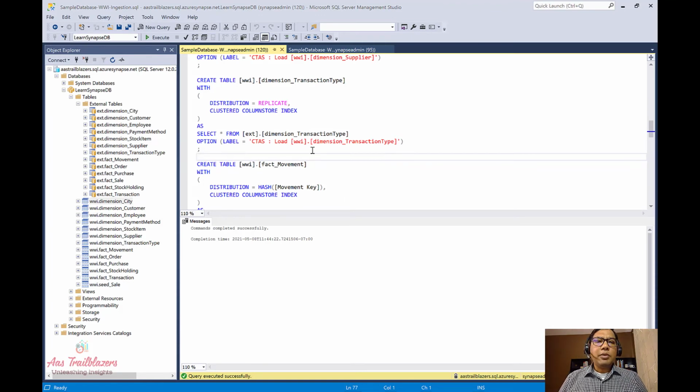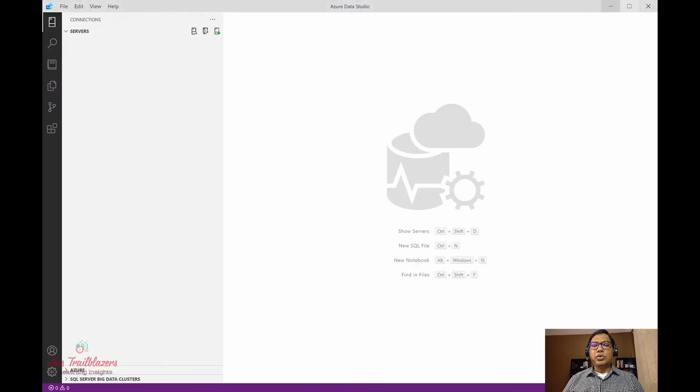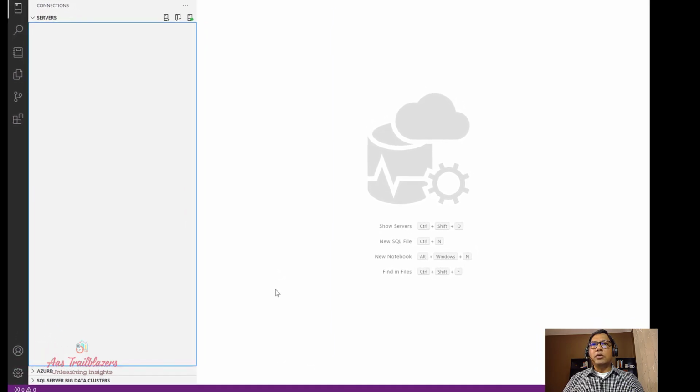SQL Server Management Studio is a management tool mainly meant for managing the database, and people also use it for development, but this tool is only available on the Windows platform. If you want to use it on a different platform, Microsoft also provides a free tool called Azure Data Studio, which you can download on, say, a MacBook, to connect to an Azure SQL dedicated pool.